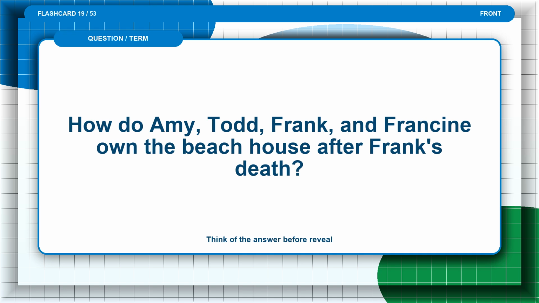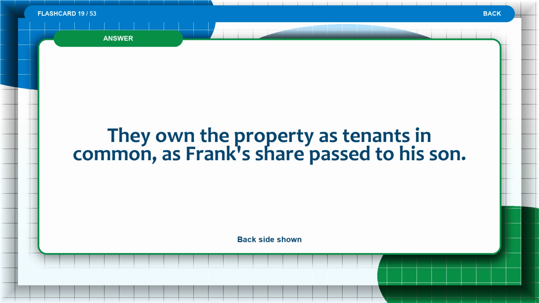Flashcard 19. How do Amy, Todd, Frank, and Francine own the beach house after Frank's death? Think of the answer before the reveal. The answer is: they own the property as tenants in common, as Frank's share passed to his son.